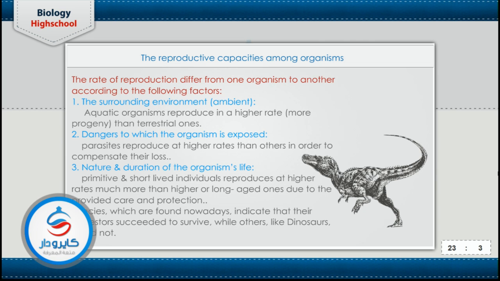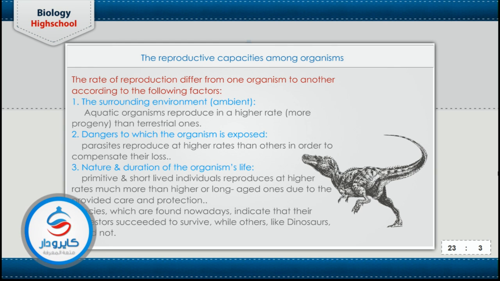But the third factor is the nature and the duration of the life of the living organism. living organism ده بيعيش قد ايه؟ طب لو هو بيعيش فترة طويلة يبقى معنى كده انه الريت of reproduction will decrease. But the living organisms with the short life need to increase the rate of reproduction, to protect the species against extinction. Therefore, the ancestors that succeeded to survive produced a great number of individuals, or a great rate of reproduction. But the others, such as the dinosaurs, became extinct due to decreasing the rate of reproduction.